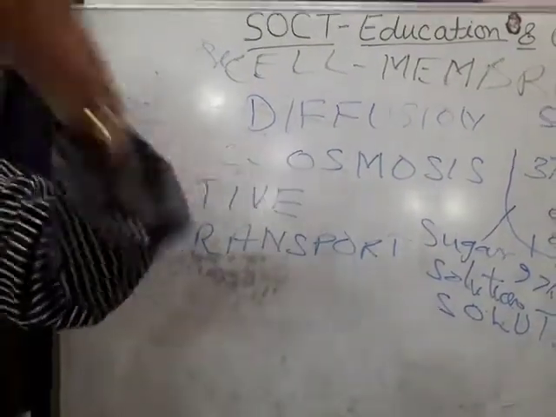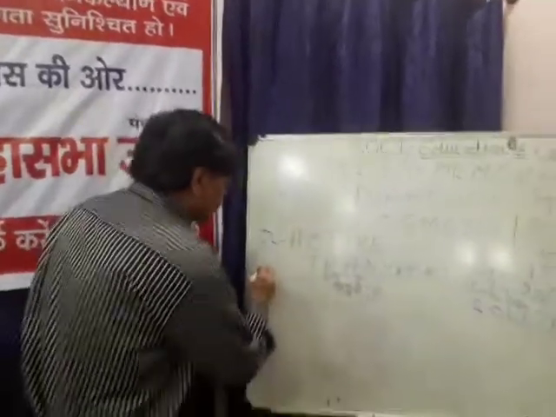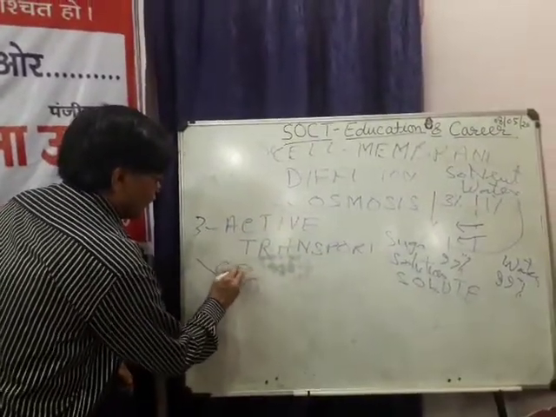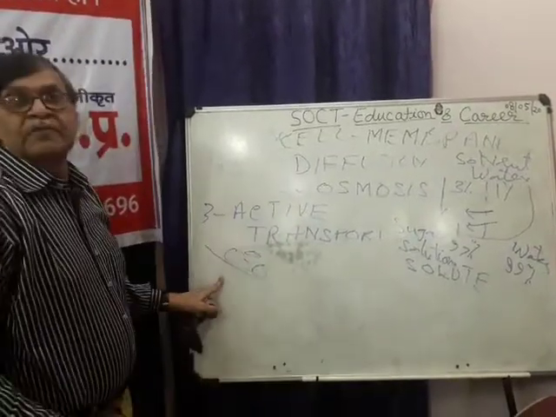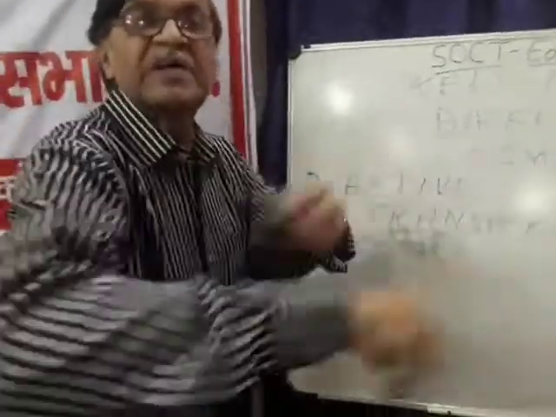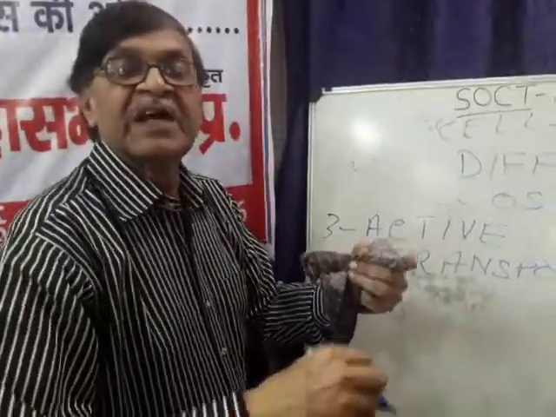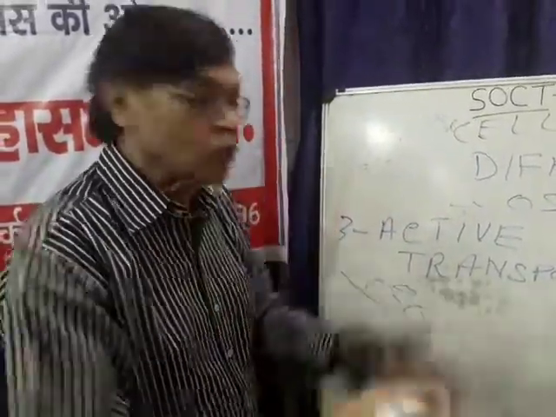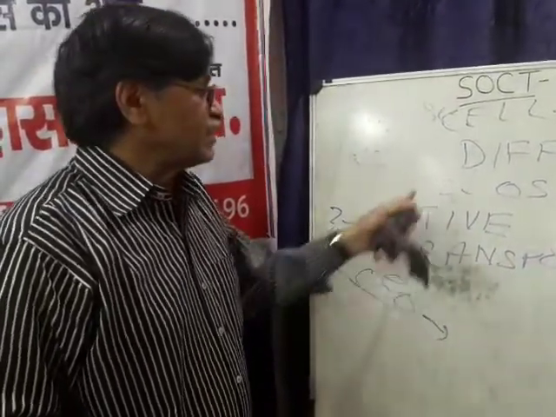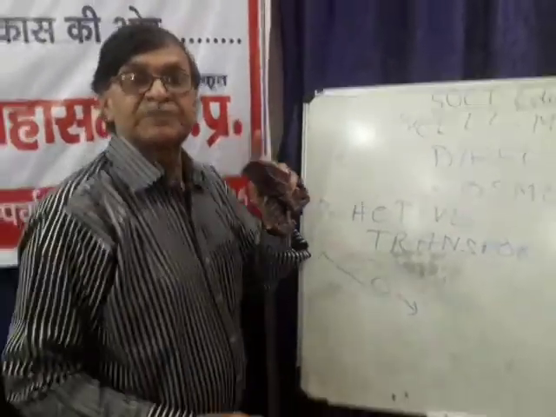The third method is active transport. Active transport is energy linked transport. Suppose you are driving a cycle on a slope. There may be two things. You are not using the pedal and just due to the slope you are coming down. So that is diffusion or osmosis.